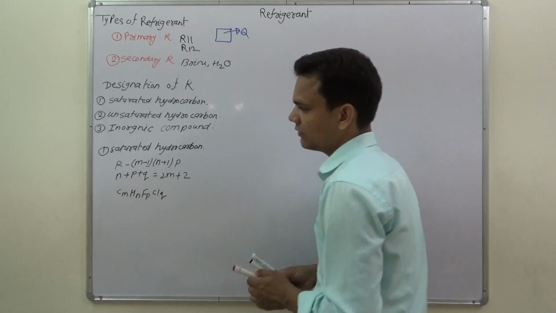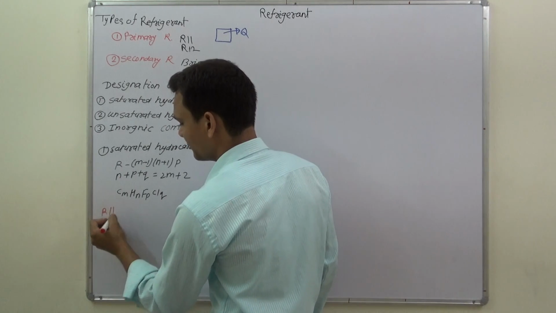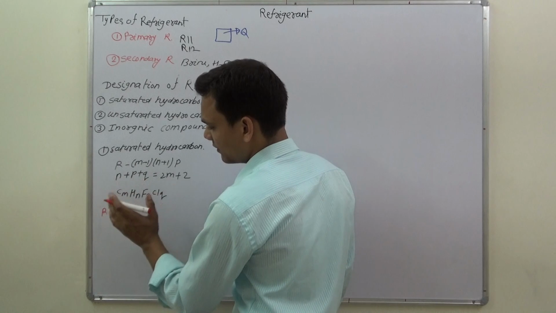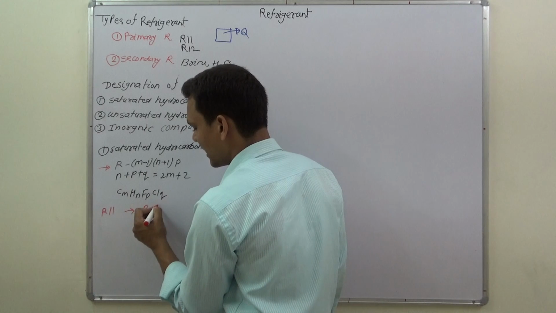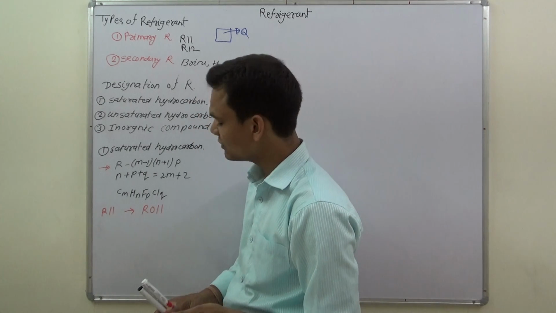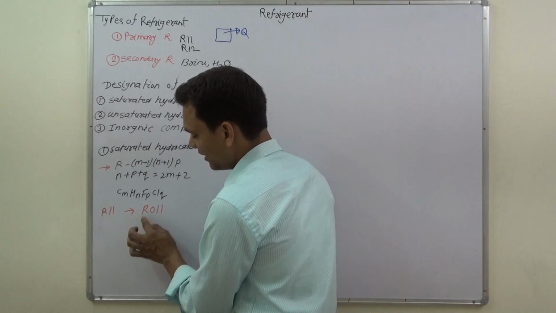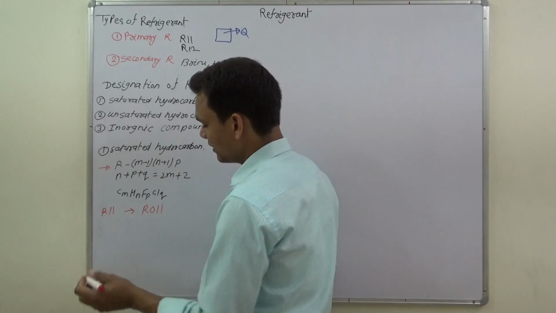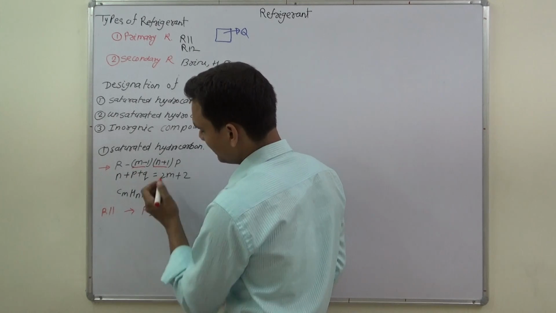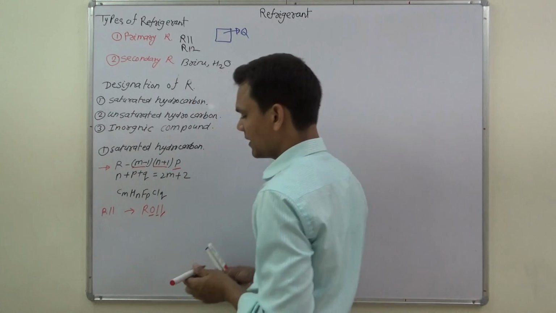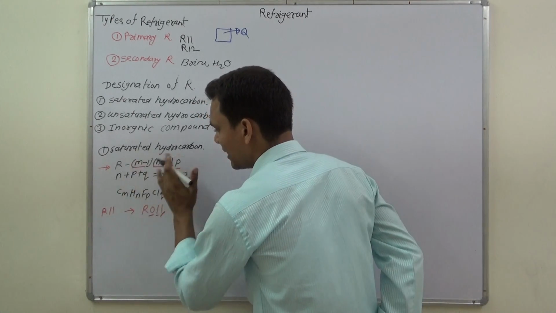So we start and take an example of the very first primary refrigerant, that is R11. We have to compare this refrigerant with the first formula. To compare, we can modify R11 as R011, so there is no change in the name. We can say R011 or directly R11. So 0 will equal M minus 1, N plus 1 will equal 1, and P is also equal to 1. So from here, by comparison, we can write the values of M, N and P.